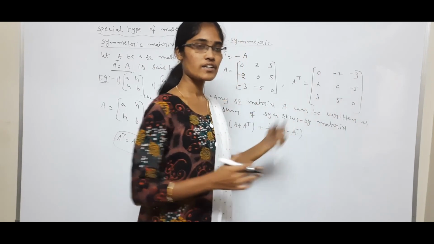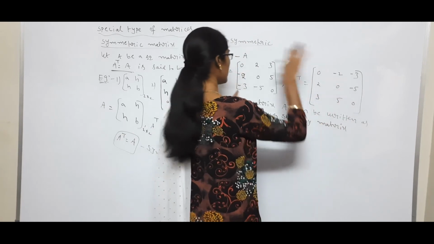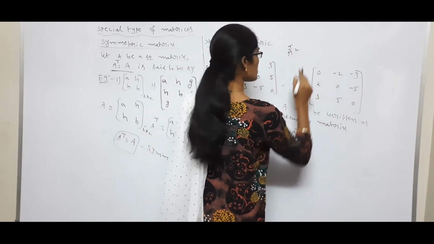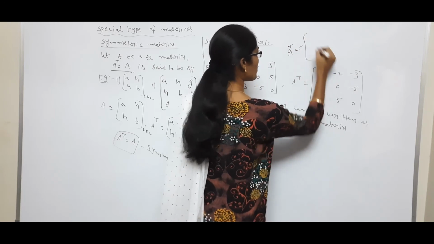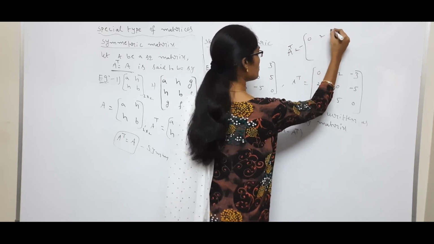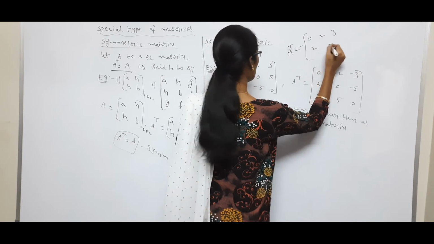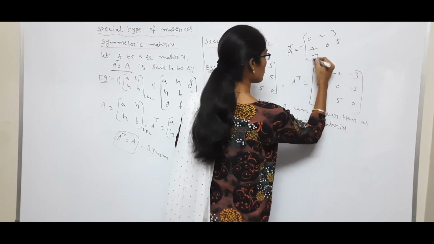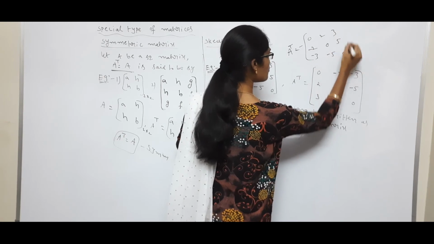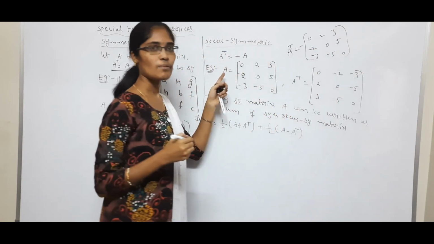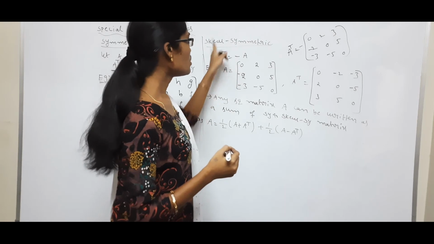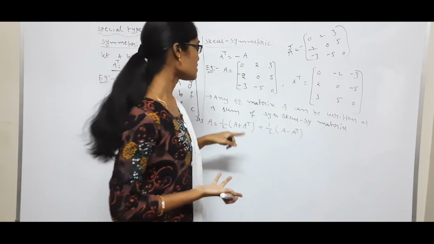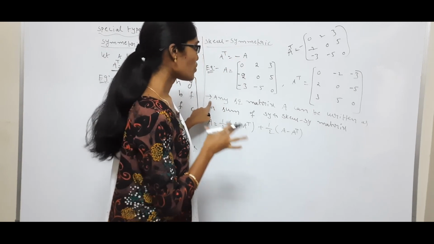So minus is taken as common in this matrix. You will get the same A. See here, A transpose is equal to, minus taken as common, 0 2 3, minus 2 0 5, minus 3 minus 5 0. We'll get the same matrix, A matrix. So A transpose is equal to minus A. So this condition is called a skew symmetric matrix. Next, see the important point here.